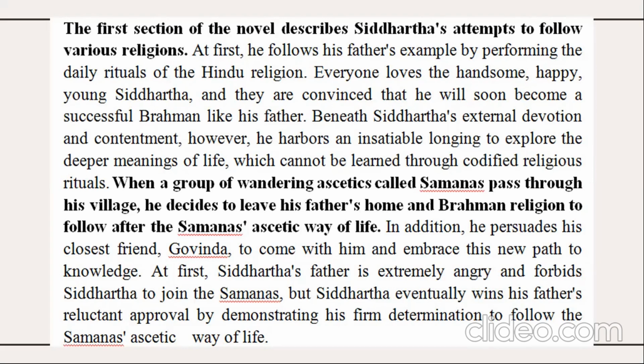When a group of wandering ascetics called Samanas pass through his village, he decides to leave his father's home and Brahman religion to follow the Samanas' ascetic way of life. In addition, he persuades his closest friend Govinda to come with him and embrace this new path to knowledge. At first, Siddhartha's father is extremely angry and forbids Siddhartha to join the Samanas, but Siddhartha eventually wins his father's reluctant approval by demonstrating his firm determination to follow the Samanas' ascetic way of life.